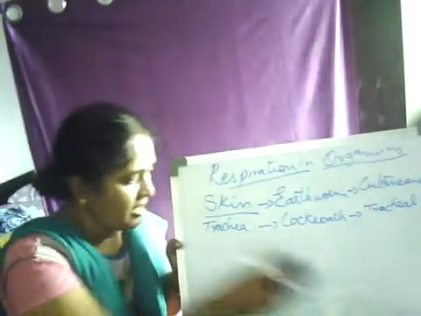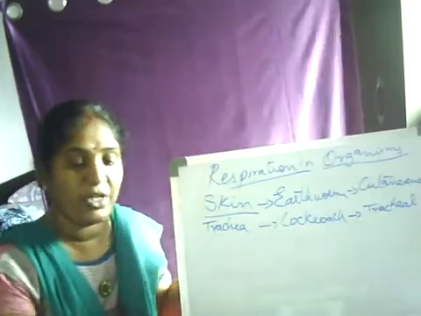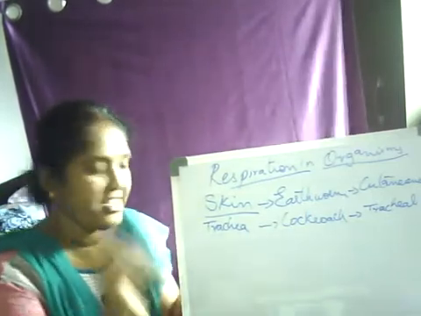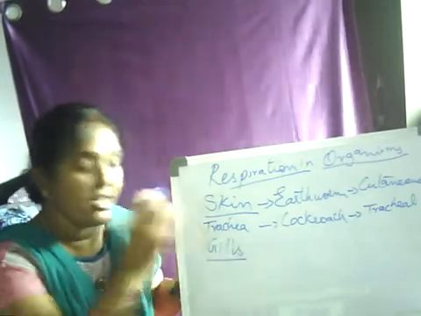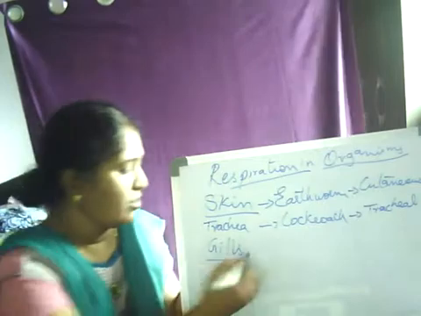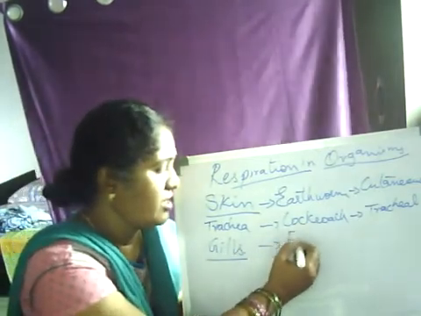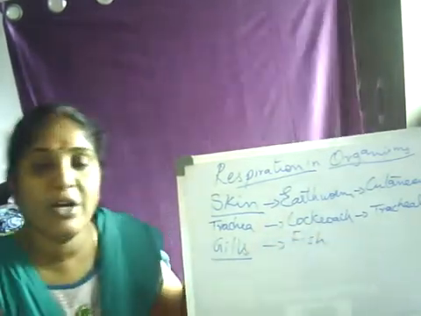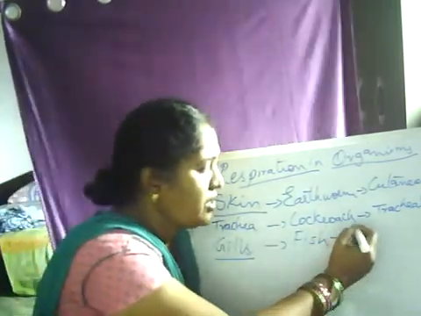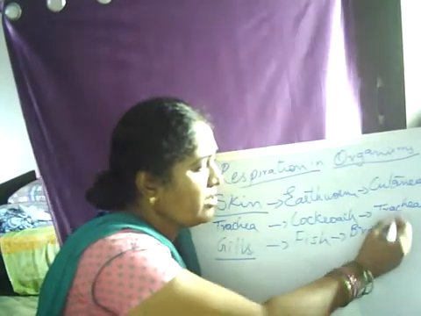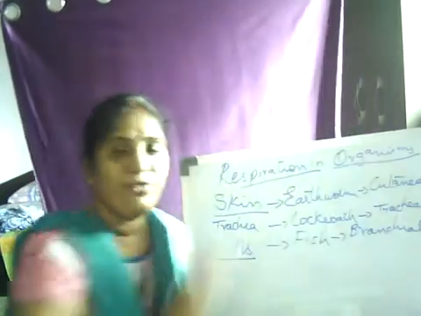Next, coming to the aquatic organism, fish. Right. So you have learned about gills in the fishes. So here in the fishes, you have the respiratory organs called gills. And the type of respiration is called branchial respiration in fishes.